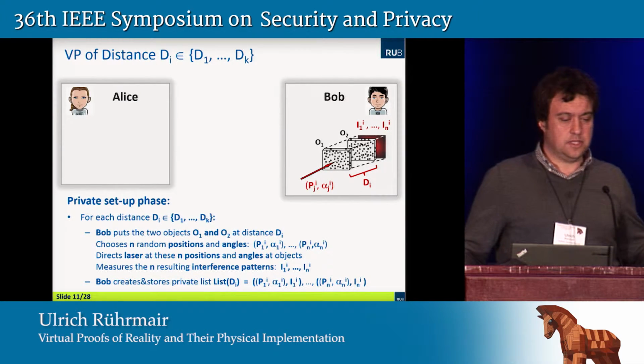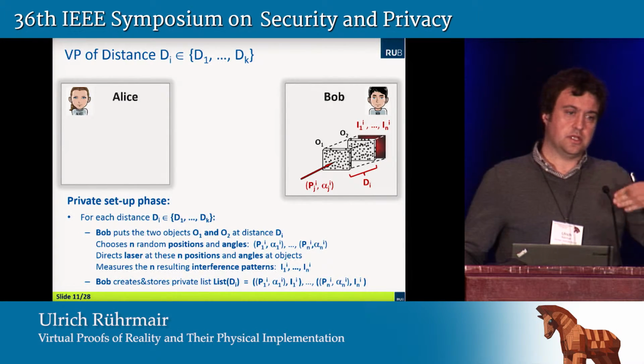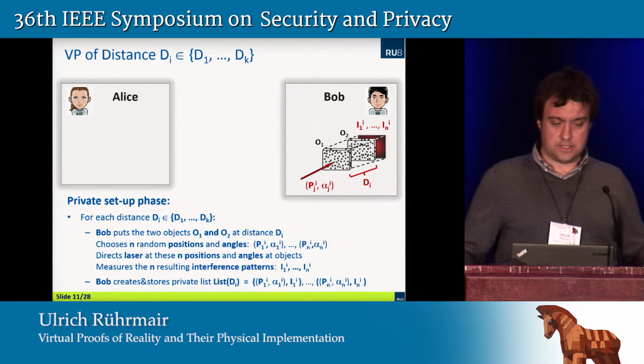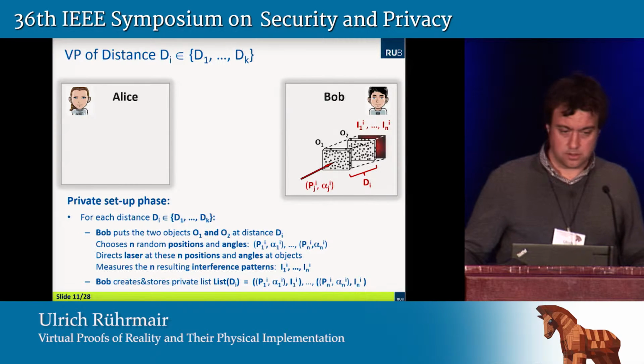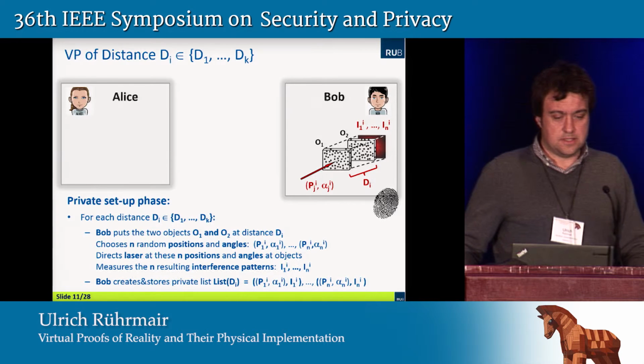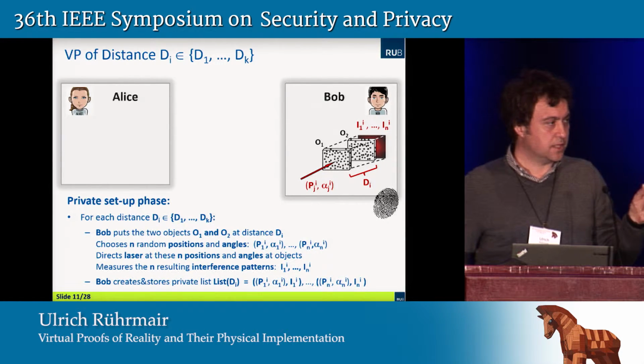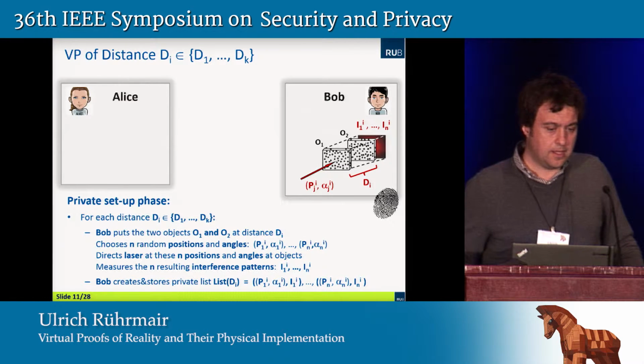Having done all that, he creates and stores a private list that corresponds to that particular distance di. The private list consists of n entries, and each entry has the position of the laser beam, the angle of incidence of the laser beam, and the resulting interference pattern. Okay, that's the idea. What Bob essentially does is he creates a fingerprint of the behavior of these two objects when they are placed at a certain distance di to each other, and he stores that fingerprint in his system.